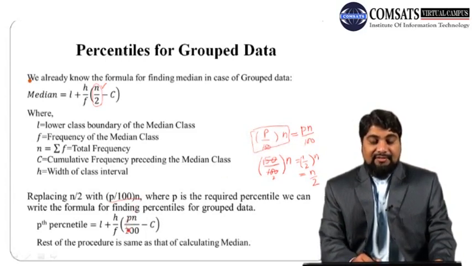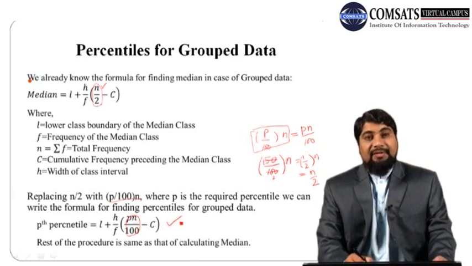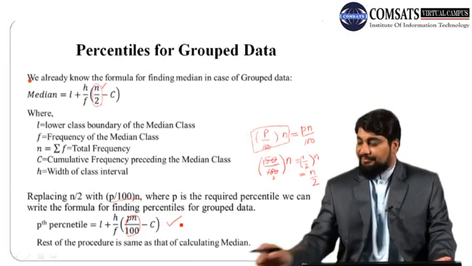So this is how n by 2 is replaced by p n over 100. This is the formula for calculating the pth percentile for grouped data. The rest of the procedure is the same as that of calculating median. So let us explain this idea with the help of one simple example.